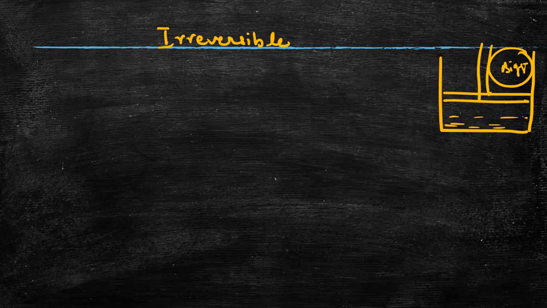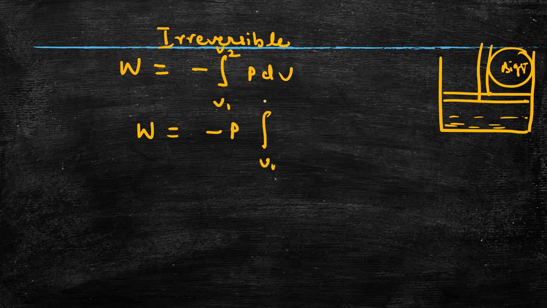So we can say the piston moves suddenly, and thus for an irreversible process, we first write down the general expression that we have just arrived at, minus integration V1 to V2 P dV. On removing the integration sign and substituting, we get minus P times the integral of dV from V1 to V2. Why have we taken the pressure outside the integration? Because the pressure is constant. So W will be equal to minus P into V2 minus V1.